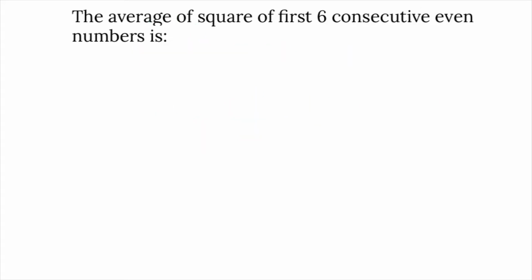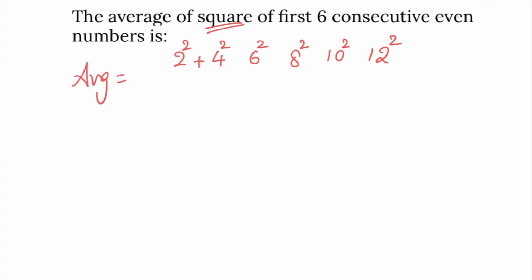The average of the squares of the first 6 consecutive even numbers. The first 6 consecutive even numbers are 2, 4, 6, 8, 10, 12. And we require the average of the squares of these even numbers. Squares are required: 2 square, 4 square, 6 square, 8 square, 10 square, 12 square. We need the average. We know that average is sum divided by number. Number is 6.